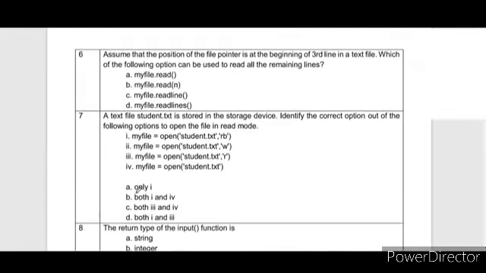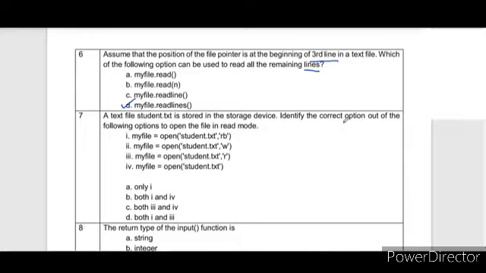Next is: assume that the position of the file pointer is at the beginning of the third line in a text file. Which of the following options is used to read all the remaining lines? If we see, although myfile.read can read the entire content from the current position, here lines are asked, so the best answer is myfile.readlines. A text file student.txt is stored in the storage device.